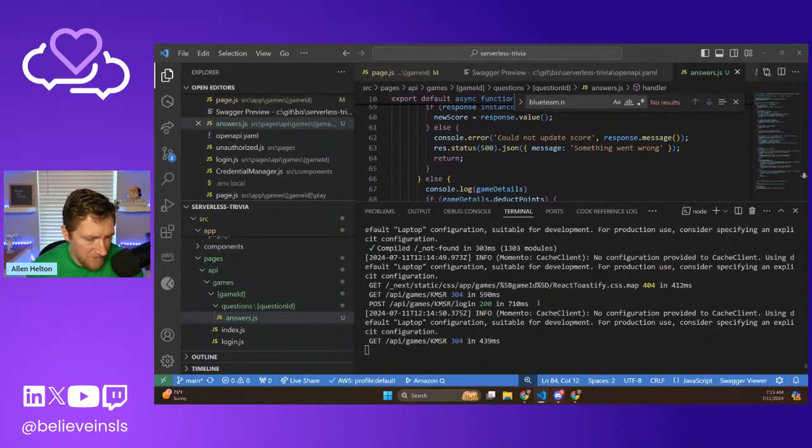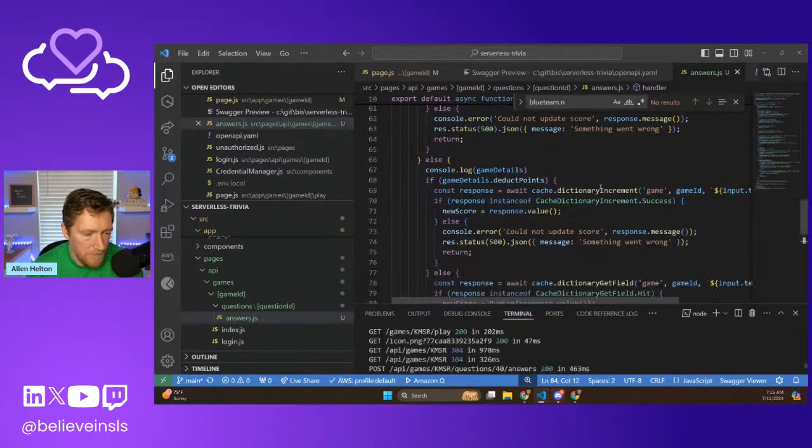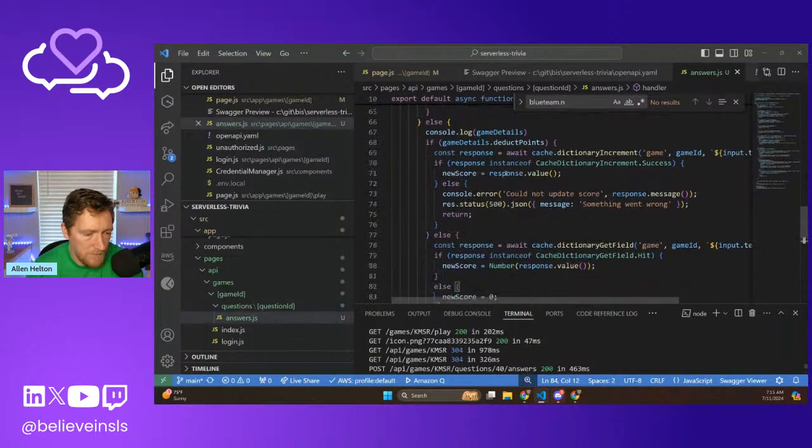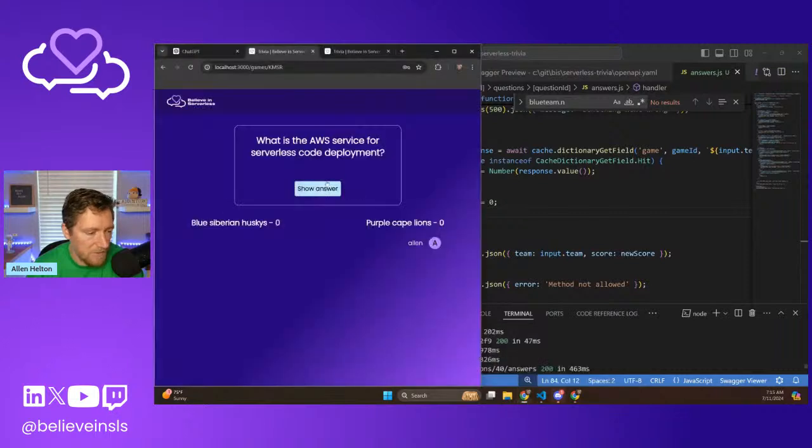Well, let's look where it actually calls. Yeah, so if deduct points should have been true. Let's check. Everything looks like it should have been right.